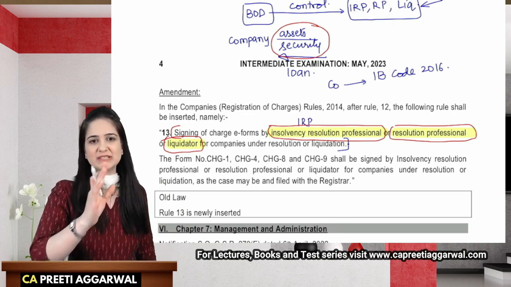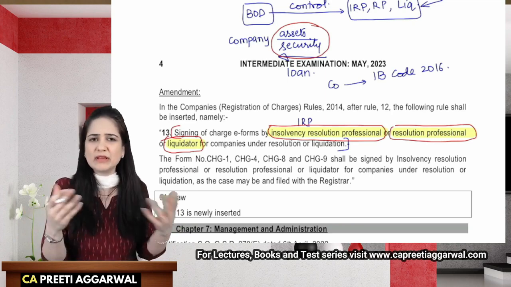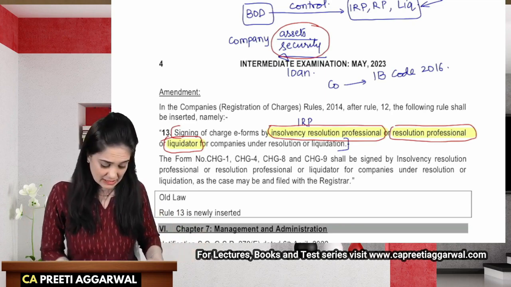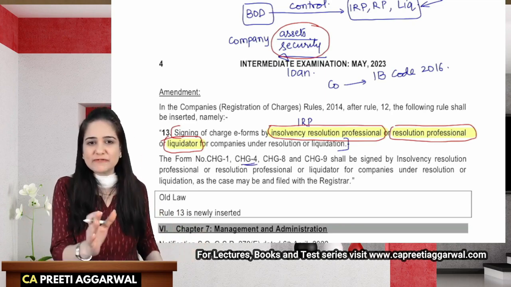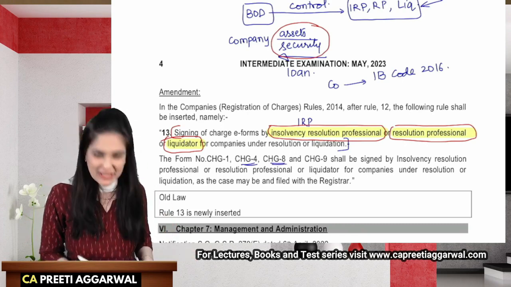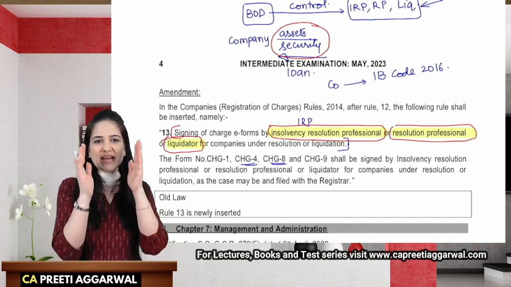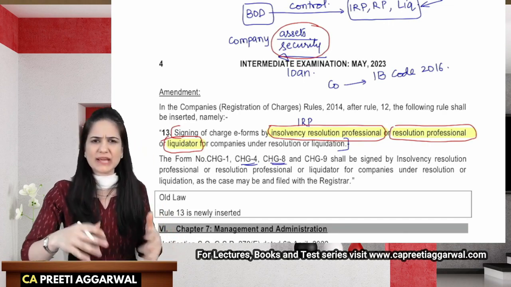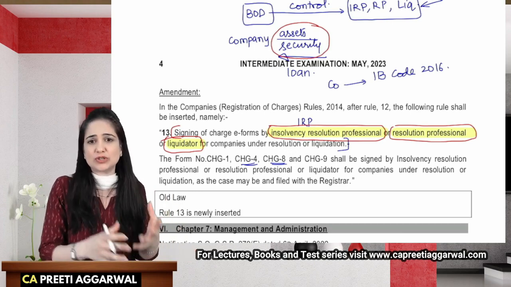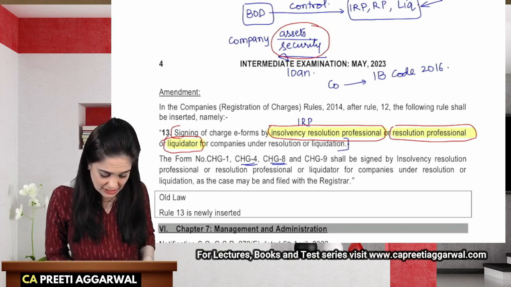Now CHG1 is an application for registration of charge, or maybe even a modification of charge. CHG4 is particulars for satisfaction of charge. CHG8, now these are various forms which we have already studied earlier. This is an application to the central government for extension of the time limit for registration of particulars of creation of charge or modification of the charge.